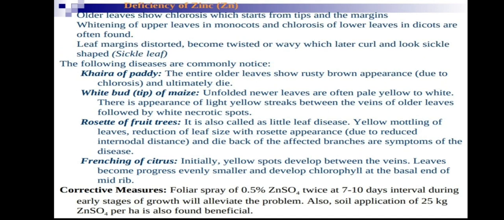Okay, yellow spots develop between the veins. Leaves become progressively smaller and develop chlorosis at the basal end of the midrib. Initially yellow spots develop between the veins. Leaves eventually become smaller and develop chlorosis at the basal end, at the basal end of the midrib. Okay, these are the important diseases of zinc.